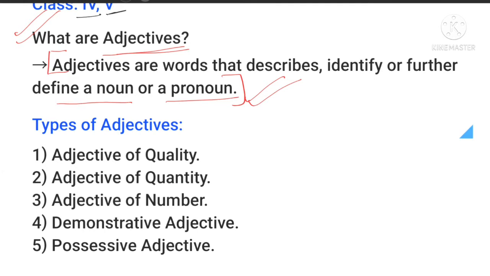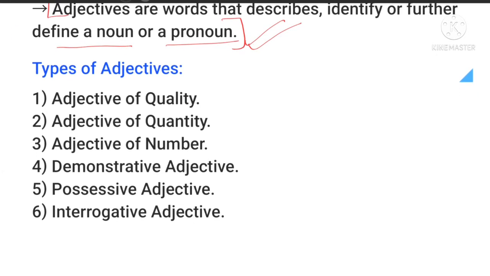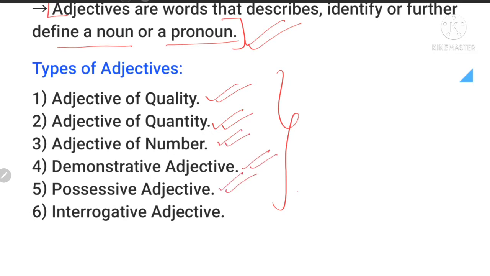Now, there are various types of adjectives. There are around 6 types. The first one is adjective of quality, second adjective of quantity, third adjective of number, demonstrative adjectives, possessive adjectives, and last but not the least, interrogative adjective. Okay, now my major point is that every adjective has a certain way of understanding and finding out in your examination.